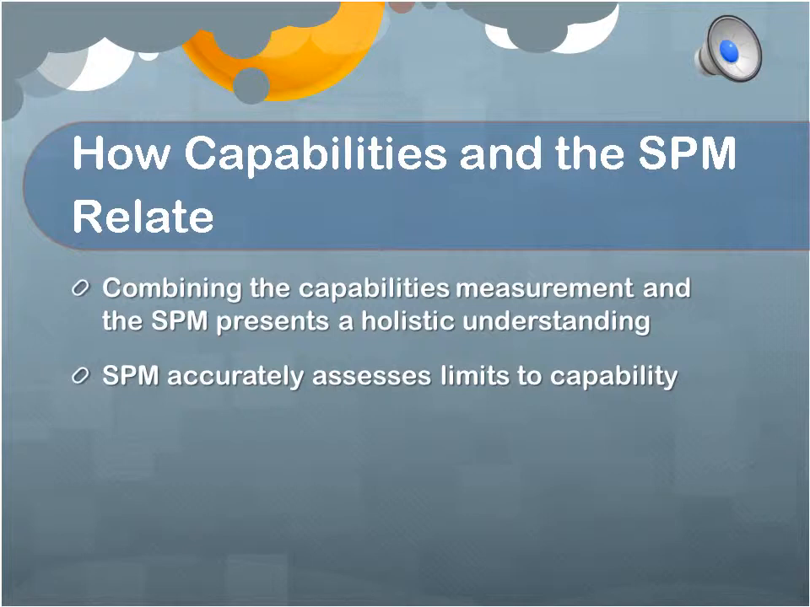How capabilities in the SPM relate. By combining the capabilities measurement and the SPM, our definition of poverty presents a holistic and accurate understanding of those factors that create poverty and limit upward mobility. The SPM is an accurate measure of the factors that limit capabilities. While one's capabilities cannot be statistically measured, the SPM captures the monetary hindrances to one's capabilities and consequently the achievement of a reasonable quality of life.